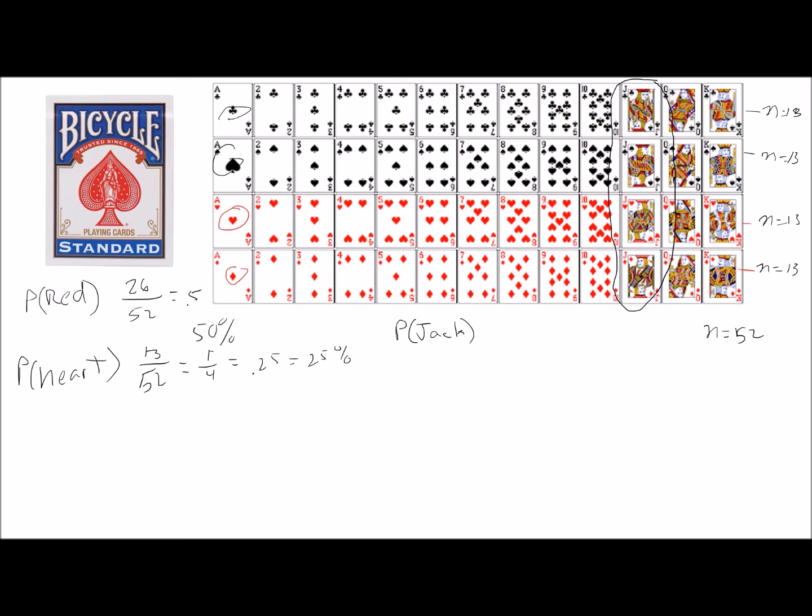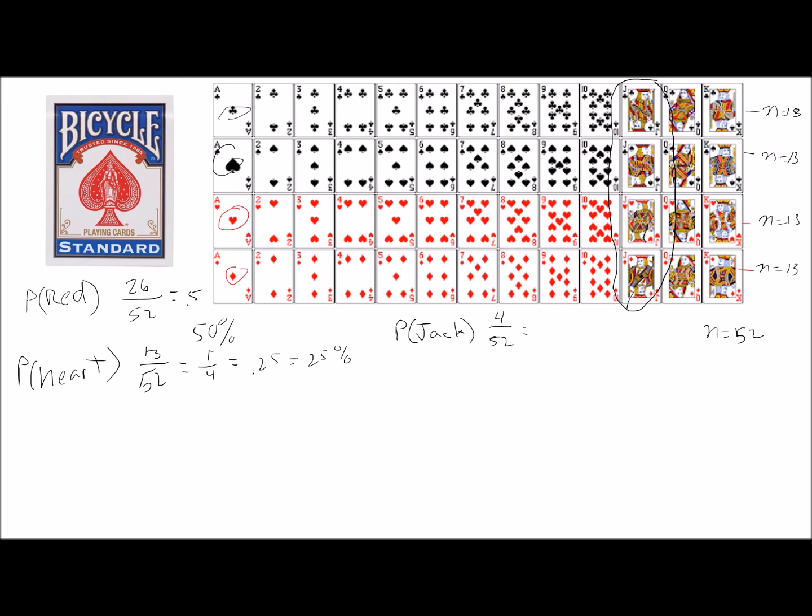So we're going to pick out a jack. Well, we can see that there are 1, 2, 3, 4 jacks in the deck. So there's 4 options that meet our conditions out of how many cards total? Well, 52. So what is that going to equal?